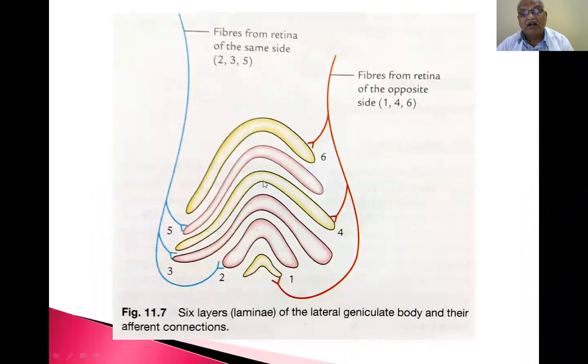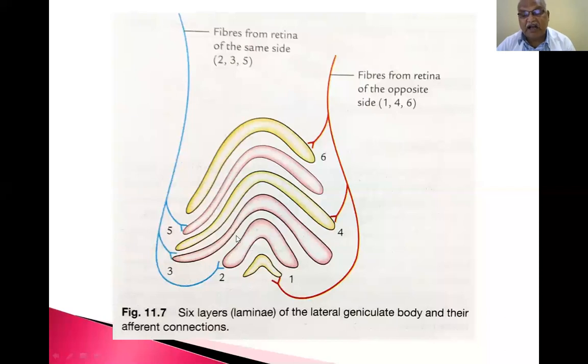Now this is layer 1, layer 4 and layer 6: fibers from the retina of the opposite side. Layers 2, 3 and 5 receive fibers from the retina of the same side. So if layers 1, 4 and 6 are involved, fibers from the opposite retina are affected, causing blindness in the opposite half of the retina of the opposite eye. If layers 2, 3 and 5 are involved, fibers from the retina of the same side are affected.